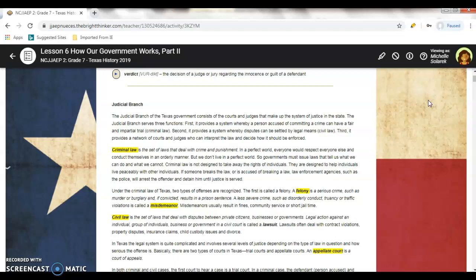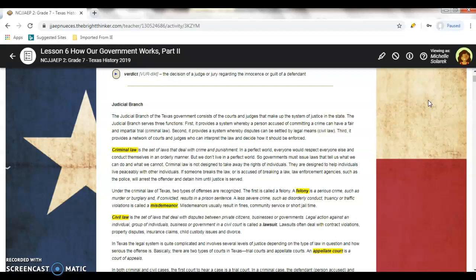If someone breaks the law or is accused of breaking the law, law enforcement agencies such as the police will arrest the offender and detain him until justice is served. Under the criminal law of Texas, two types of offenses are recognized. The first is called a felony, which is a serious crime such as murder or burglary, and a conviction results in a prison sentence. A less severe crime such as disorderly conduct, truancy, or a traffic violation is called a misdemeanor. Misdemeanors usually result in fines, community service, or short jail times.